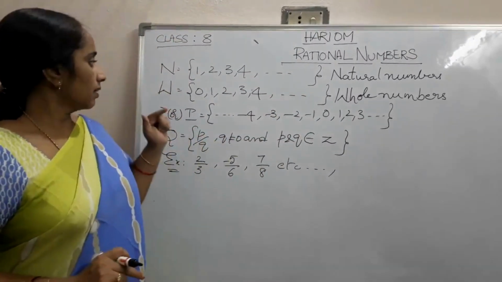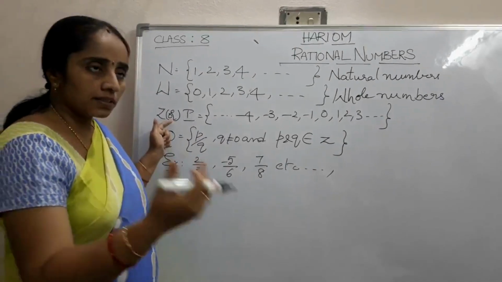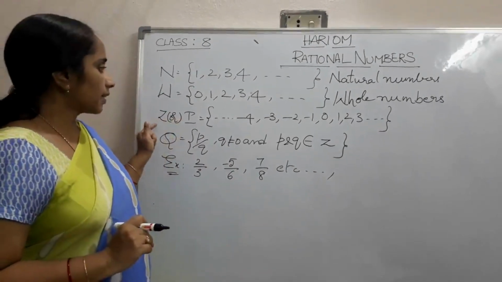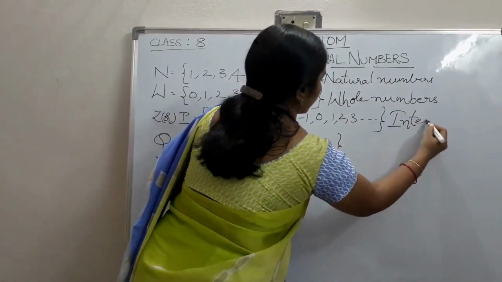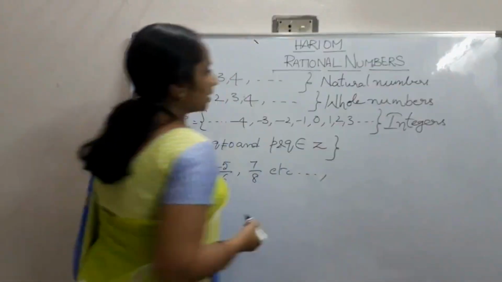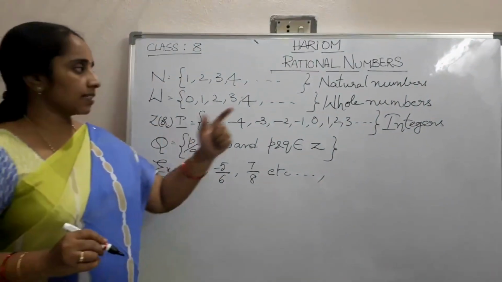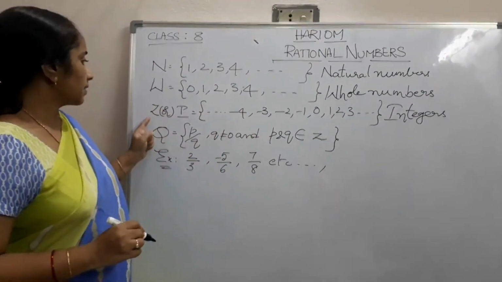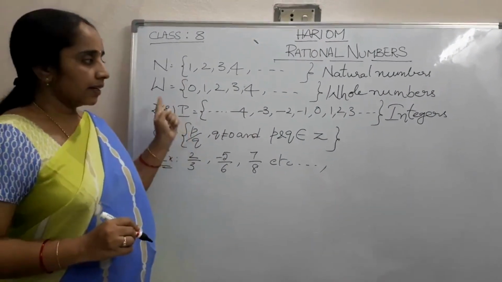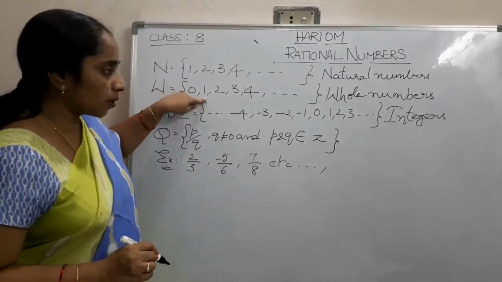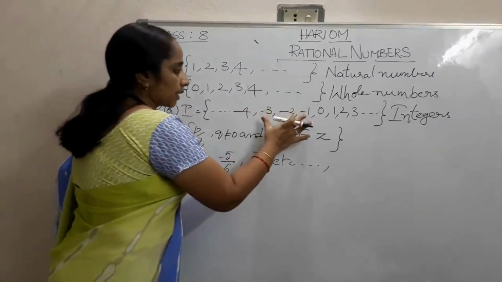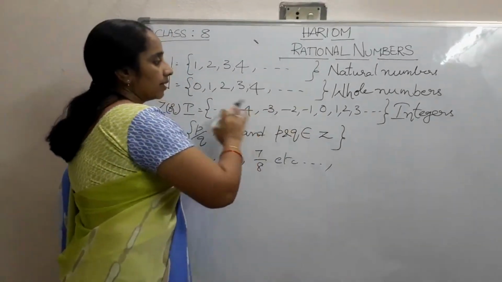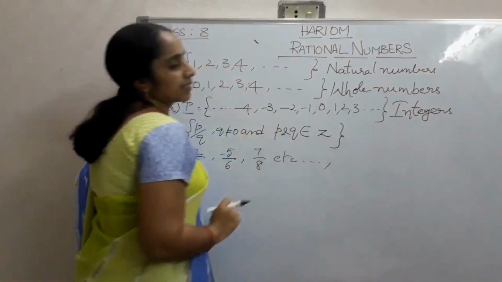Coming to the next number system, the set of integers, denoted by either Z or I. Along with the whole numbers, if we add some negative numbers, then it makes the set of integers.